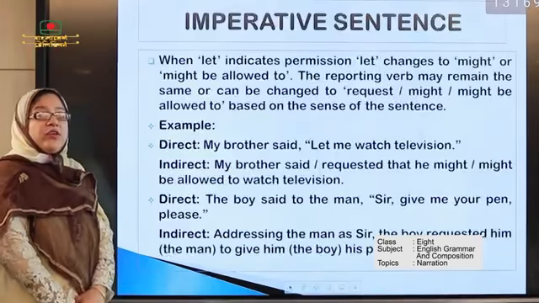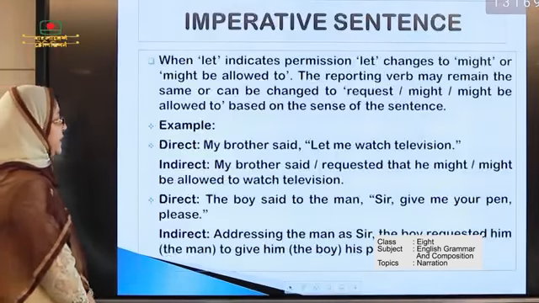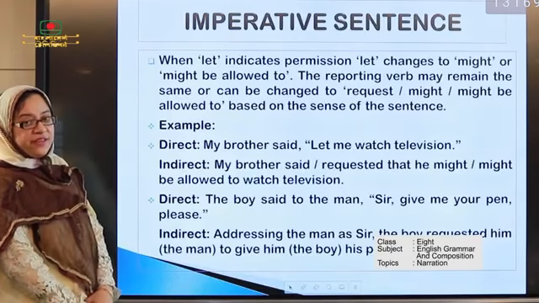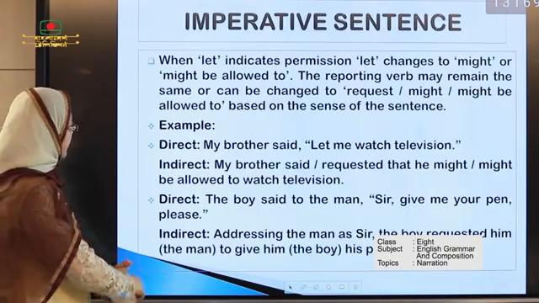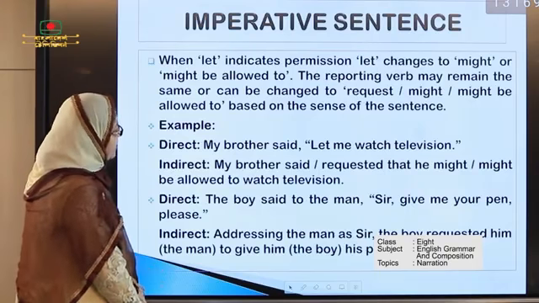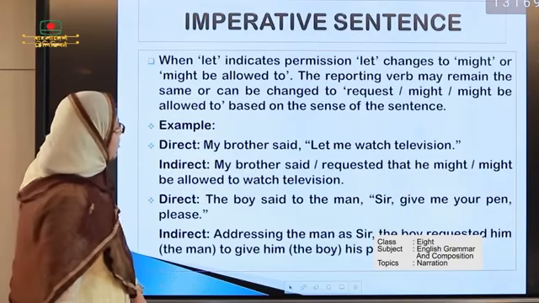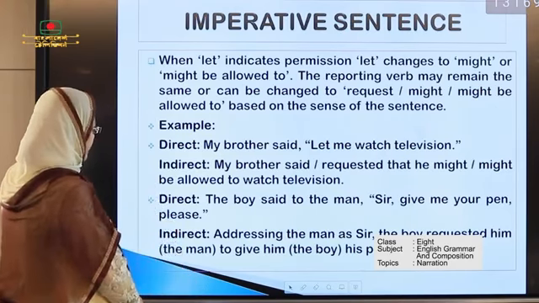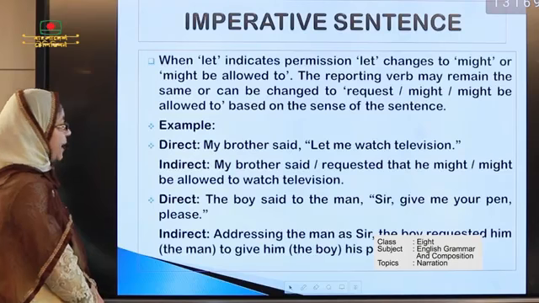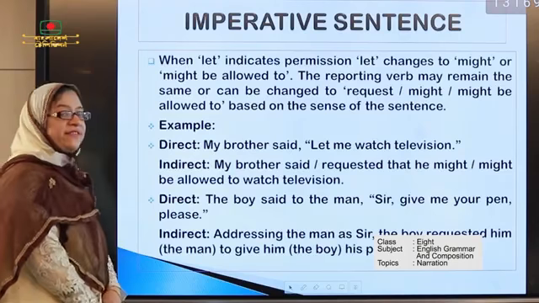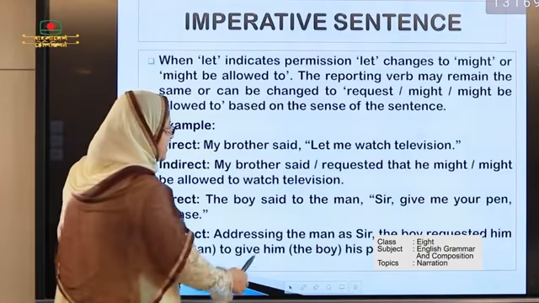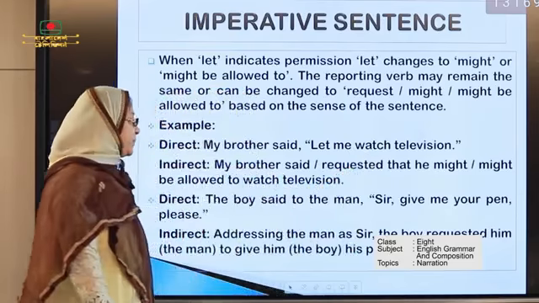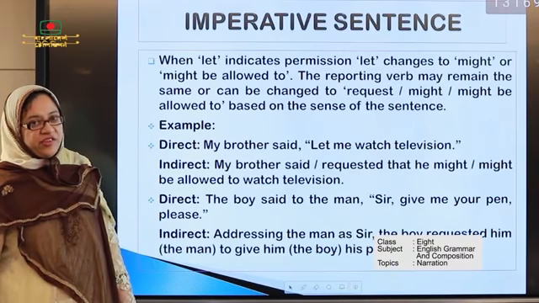Again, when we use "let" in an imperative sentence, how can we change it into indirect speech? Look here. My brother said, "Let me watch television." Here we see that my brother requested that he might be allowed to watch television.